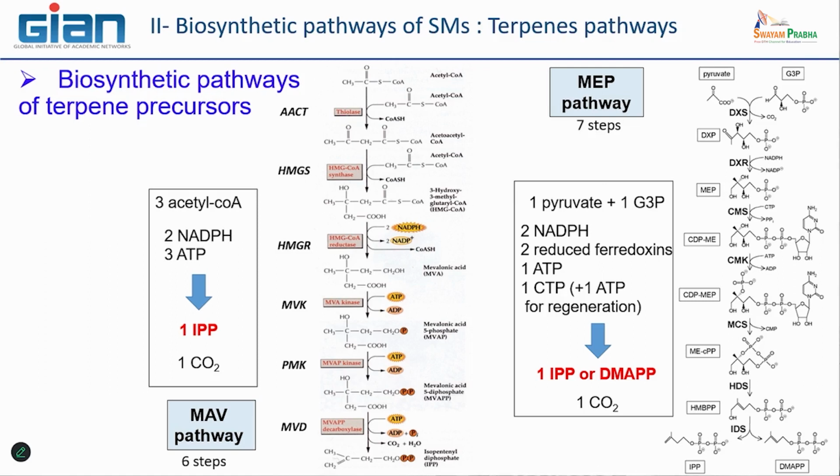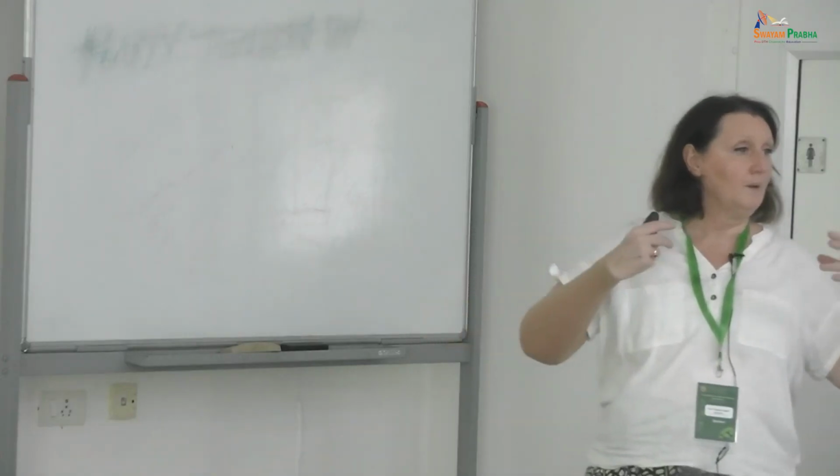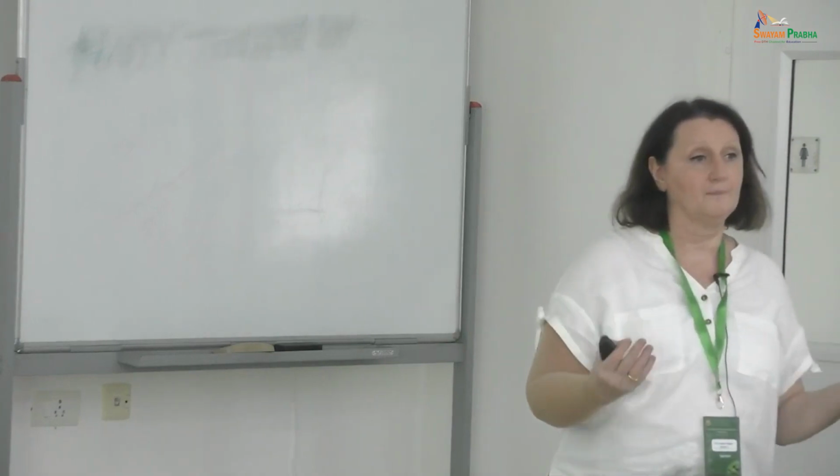And the final production is not only IPP, but also its isomer, DMAPP, by the same pathway, okay? It is due to the last enzyme, HDR, that is able to produce both isomers.